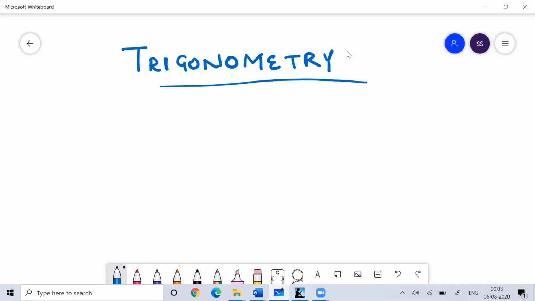Whenever we are trying to assess a triangle, I believe you have already seen my video on the concept of triangle. It was around a 2 hour video where I talked about what triangles are all about. I talked about the classification of triangles on the basis of sides or angles, and then we studied the measurement of angles in a triangle. We also studied the properties of the centroid, orthocenter, circumcenter and incenter.